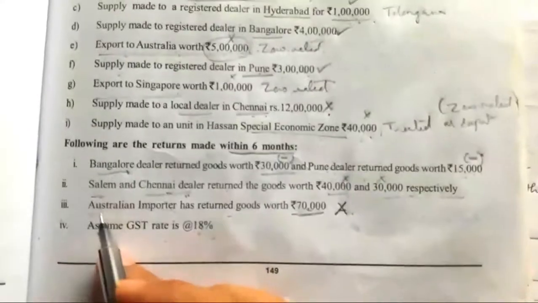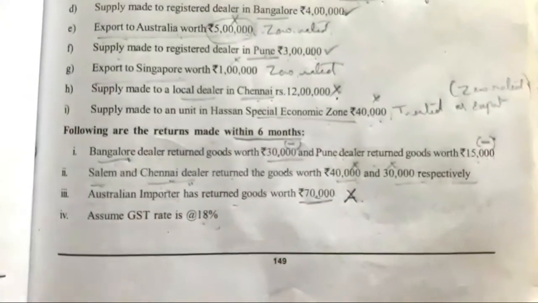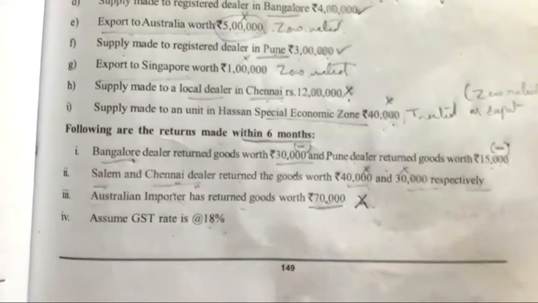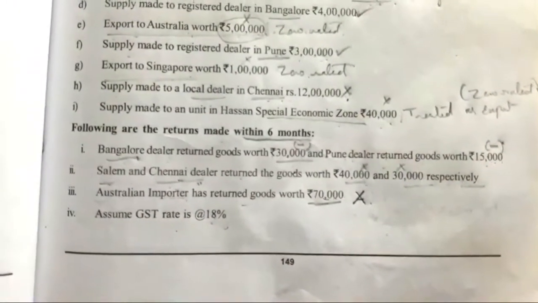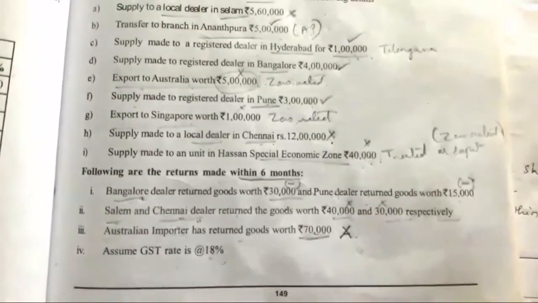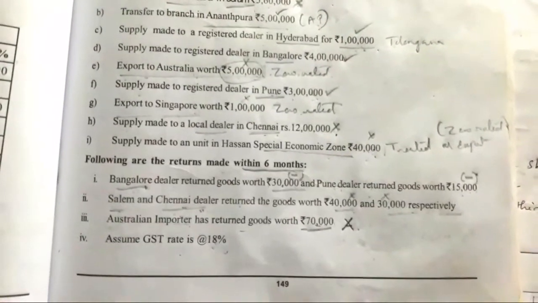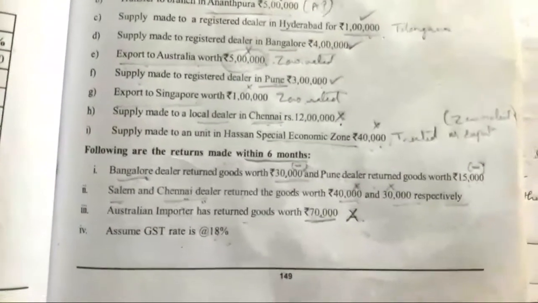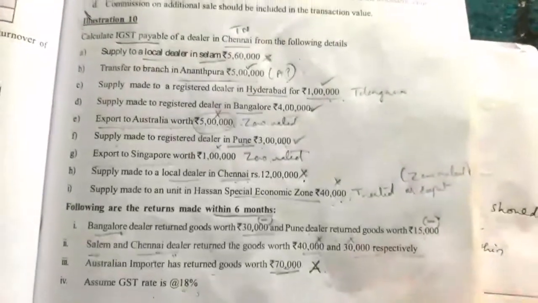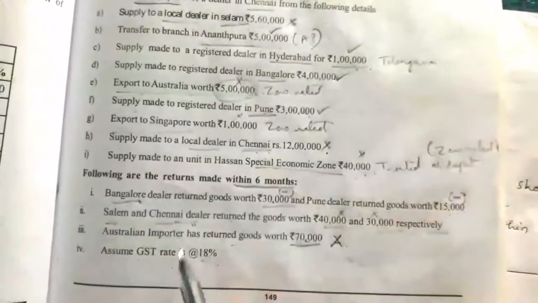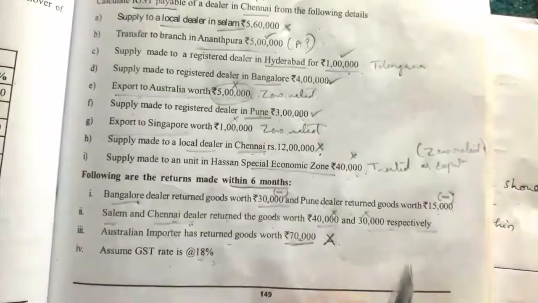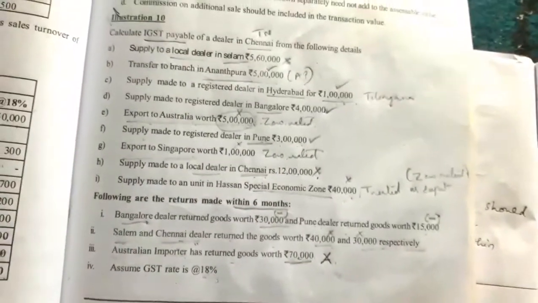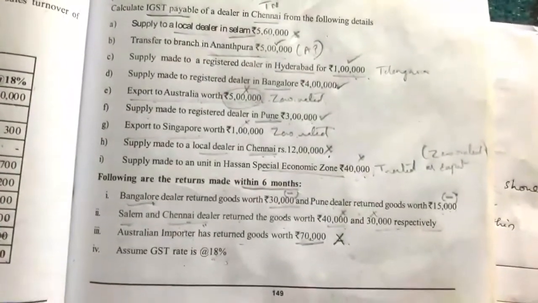Then the next important note: goods returned within the state is not taken for IGST calculation, because goods supplied within the state is not taken while calculating the taxable supply. So supply made within the state as well as the goods returned within the state should be taken for the CGST and SGST calculation and not for the IGST calculation.